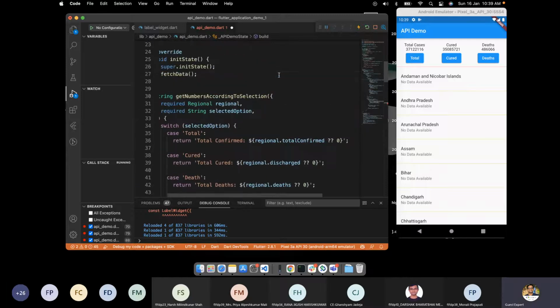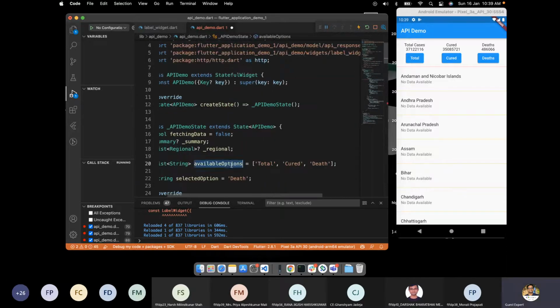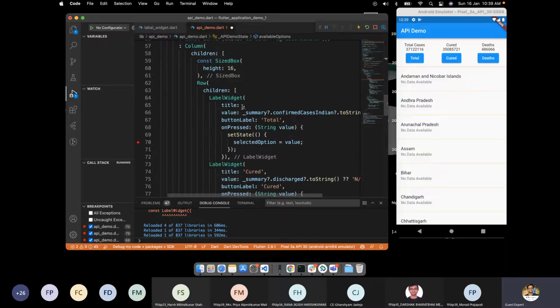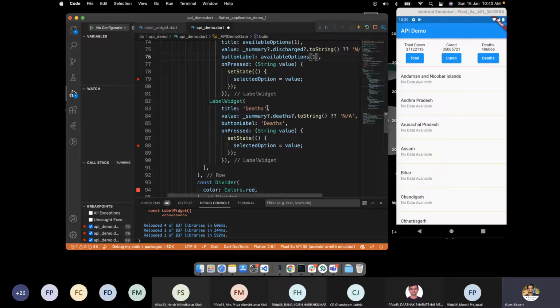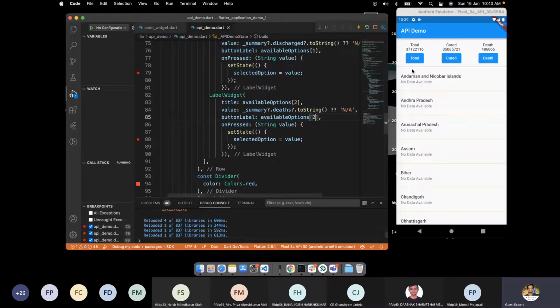Okay, and also we can remove these cases and use, what's the variable name, availableOptions. So we can write here availableOptions of 0. Same thing we can write availableOptions of 0. Here we can type availableOptions of 1, availableOptions of 1, and here availableOptions of 2, availableOptions of 2.